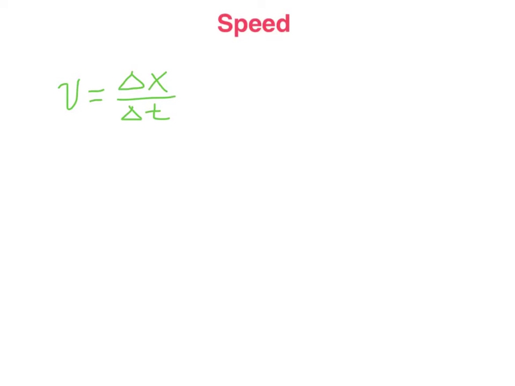Change in position over change in time. In other words, this change in position is really a distance traveled, if we're looking at our speed here. So distance over time would be a relatively equivalent way of looking at this equation. We need to figure out a way to calculate the speed for our roller coaster.